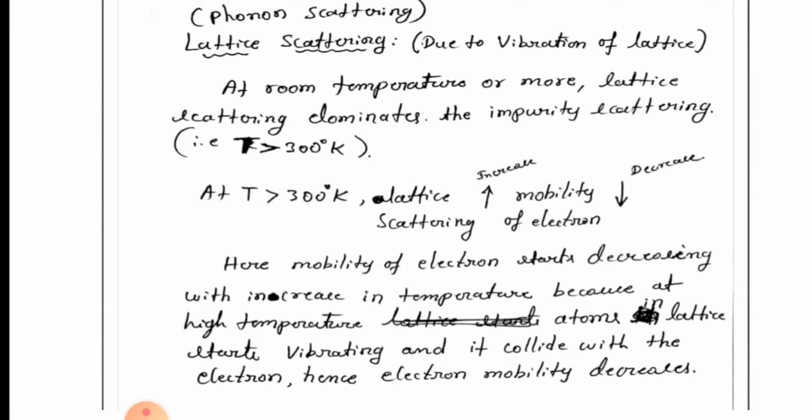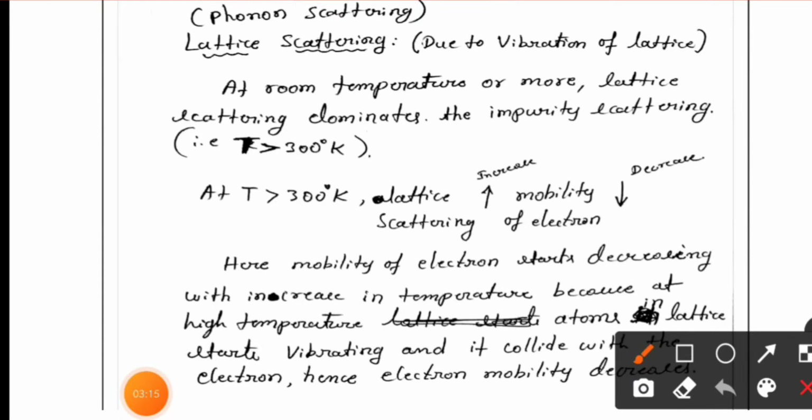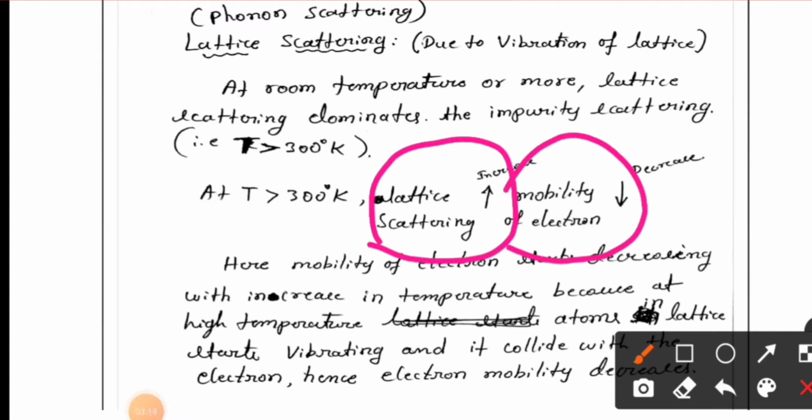At room temperature or more, at temperatures greater than 300 Kelvin, lattice scattering dominates over impurity scattering. The second type of scattering is impurity scattering. So at higher temperature, lattice scattering dominates. At temperature greater than 300 Kelvin, lattice scattering increases, so mobility of electron decreases.